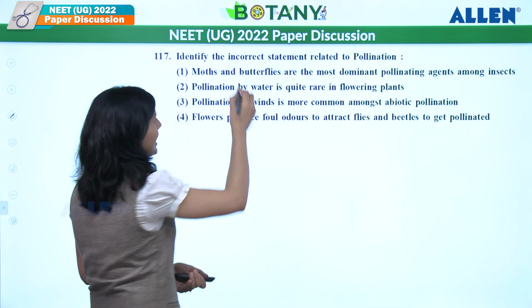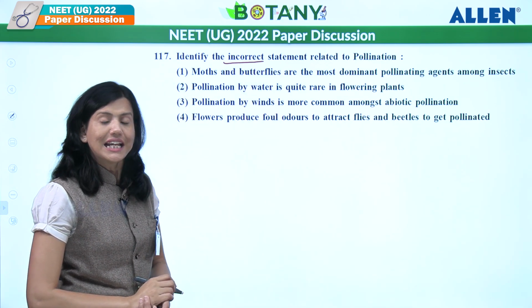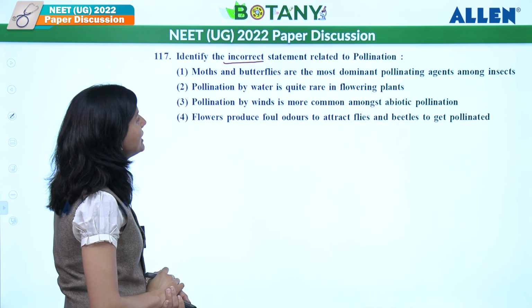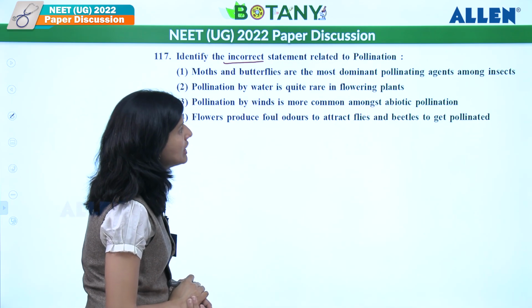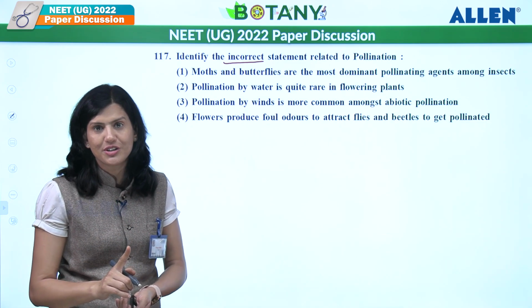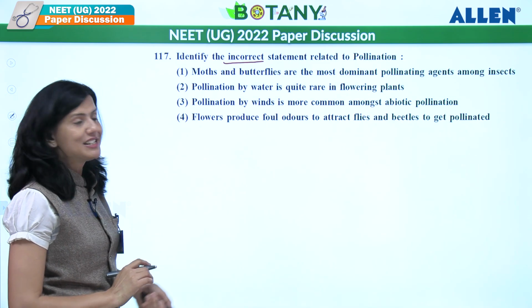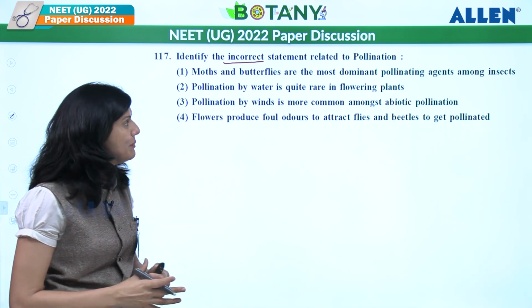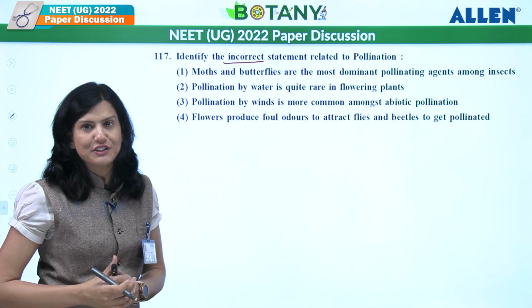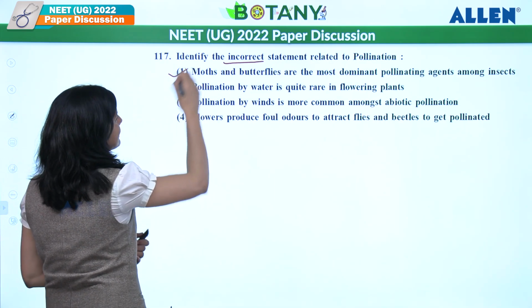Identify the incorrect statement related to pollination. We have to find it out. Moth and butterflies are the most dominating pollinating agents among insects. No, 80% of pollination is done by honeybees, right? So this is why it is wrong. The dominant agent over here should be honeybees, not butterflies and moths. So it is an incorrect statement.